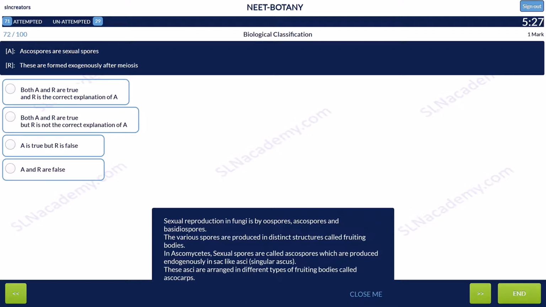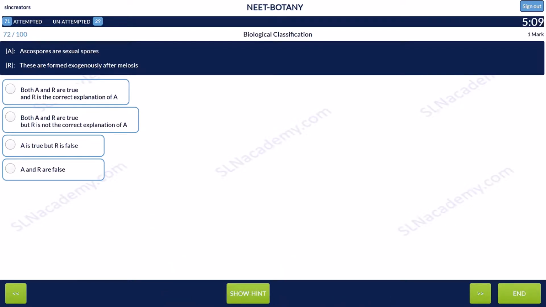In Ascomycetes, sexual spores are called as ascospores, which are produced endogenously in sac-like asci. These asci are arranged in different types of fruiting bodies called as ascocarps. And the answer is option 3. Assertion is true, but reason is false.